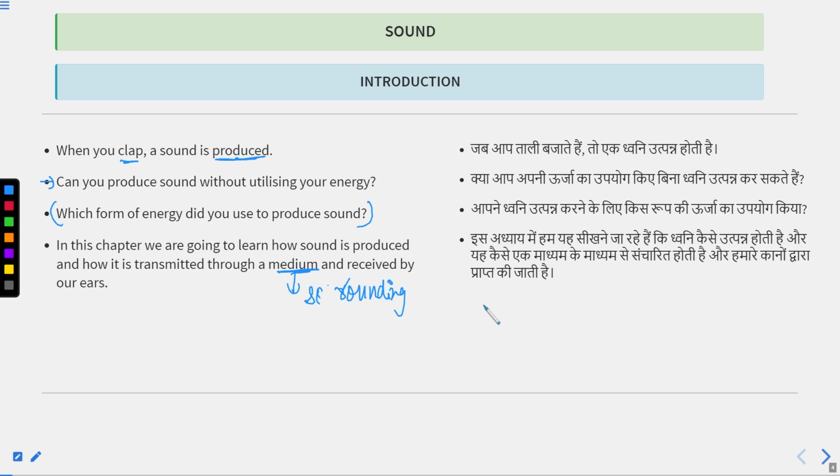Medium means our surroundings. So these are the things we will study in this chapter.